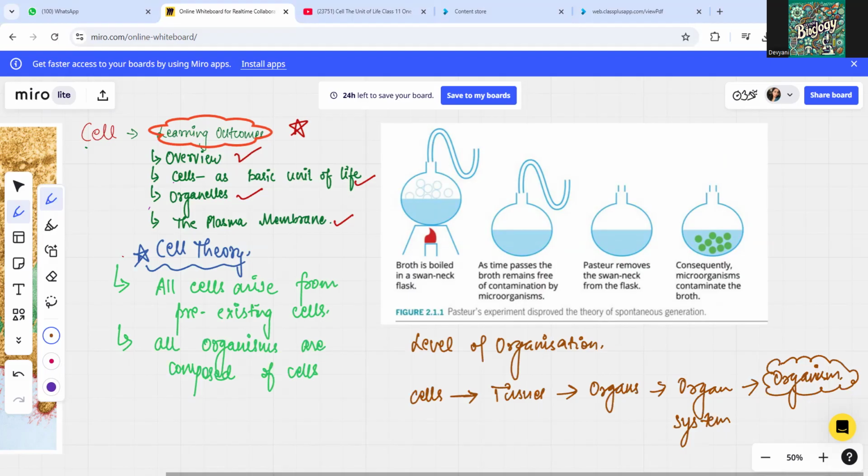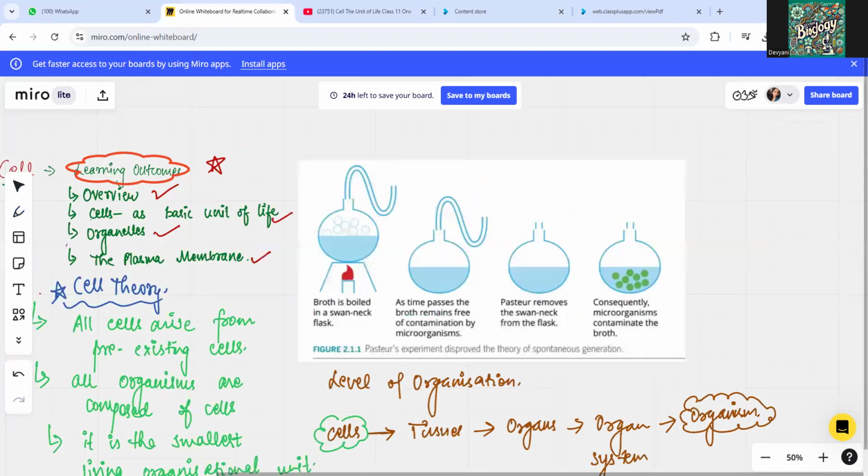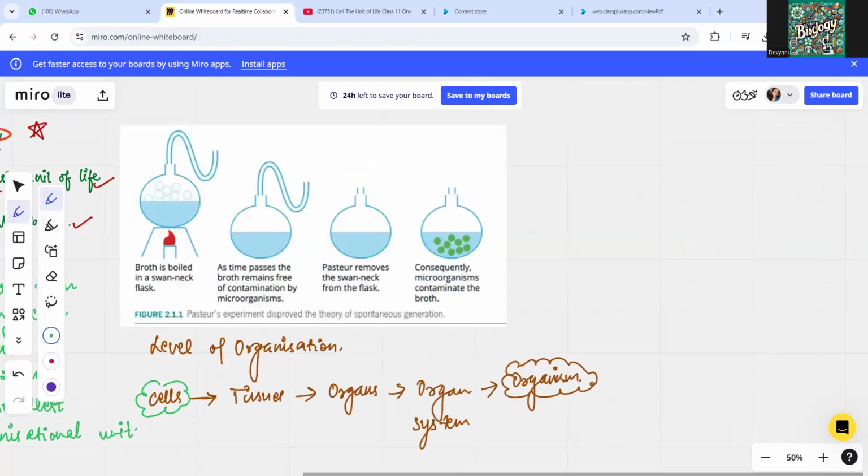Whenever we say that all cells arise from pre-existing cells, and that all organisms are composed of cells, there is one more point which the cell theory talks about. Very, very important: the cell is the smallest living organizational unit, as we can see here. It is the smallest living organizational unit, right? So here you can see this picture, which is talking about biogenesis.